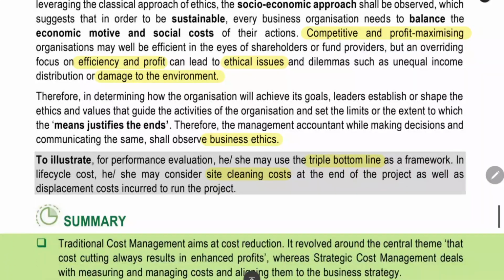Next thing is business ethics is very important in the business. For the socio-economic approach only, we have the concept like triple bottom line. This we will be studying in the upcoming chapters. For example, in IFRS and Ind AS, when you are studying financial reporting, there is an Ind AS for property, plant and equipment. In that they would have given that we have to incur the site decommissioning cost and all. What is the meaning of decommissioning cost?